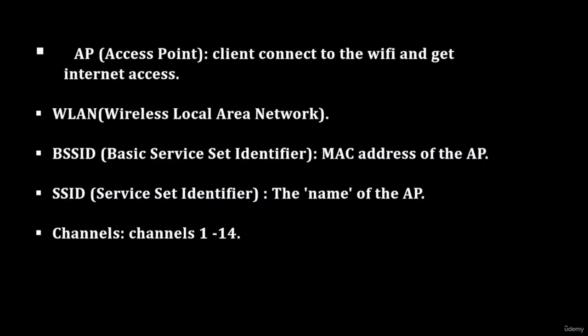So in this, we have some key terms. The first we have is AP. AP is access point, so the client connects to the Wi-Fi and gets internet access. That is the access point. Then we have WLAN. WLAN is wireless local area network. And then we have BSSID. BSSID means the MAC address of this AP.